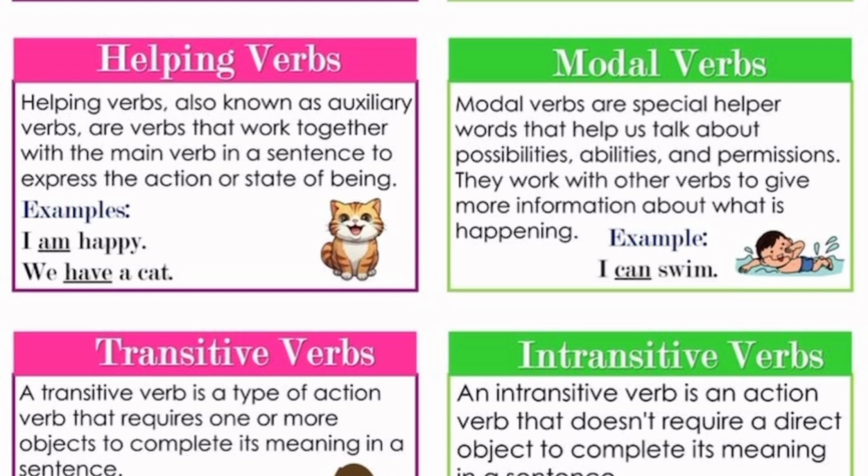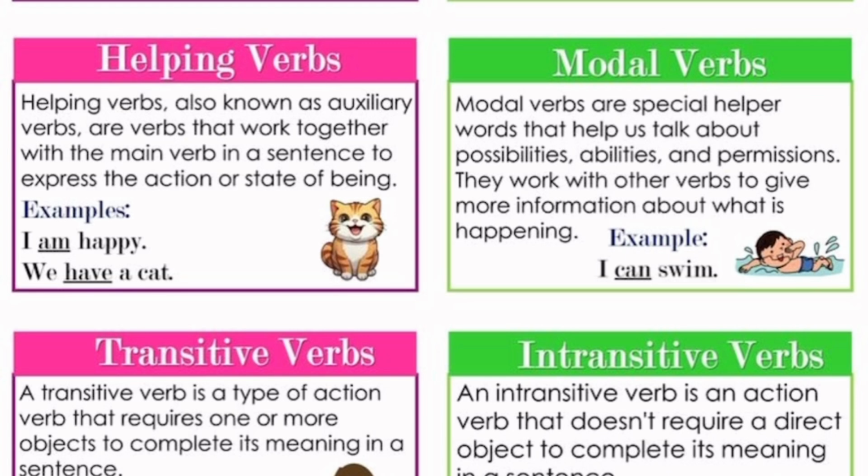If you say that we are singing, that are there is helping the verb to show that it is present and that the subject is what? Plural. If you say we were singing, that word there is showing that the action is past and that the subject is plural. So helping verbs, the auxiliary verbs, they help the main verb to show time and to even show number. We have a cat. More examples coming.